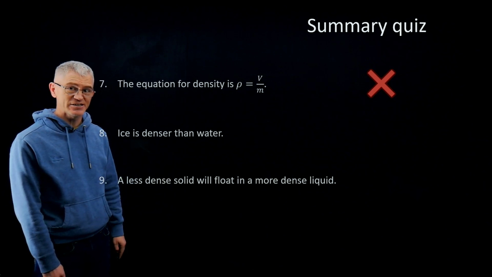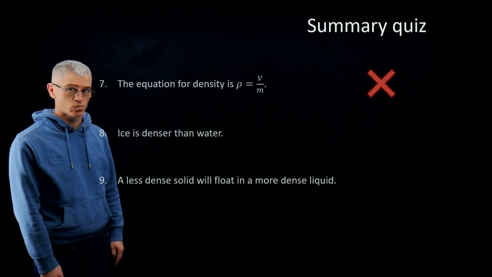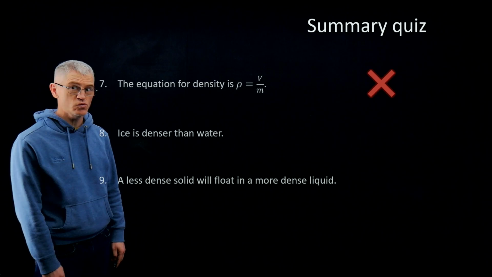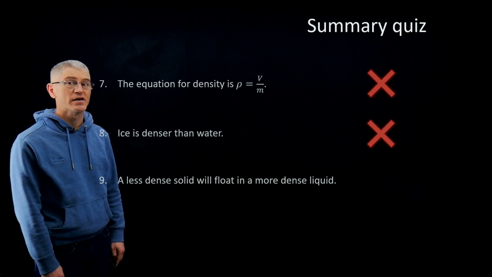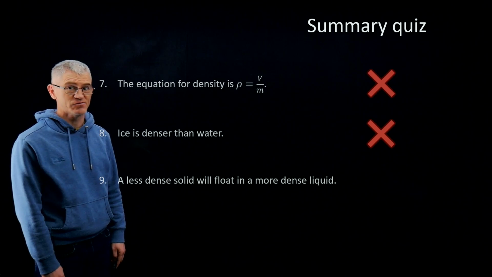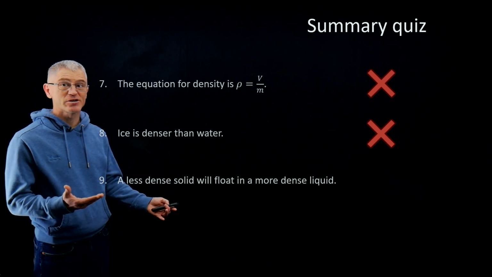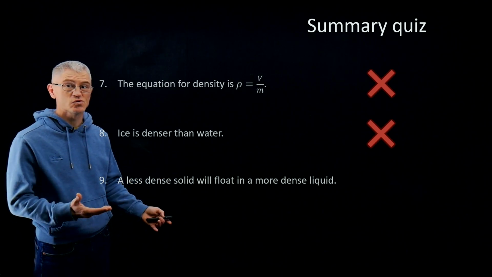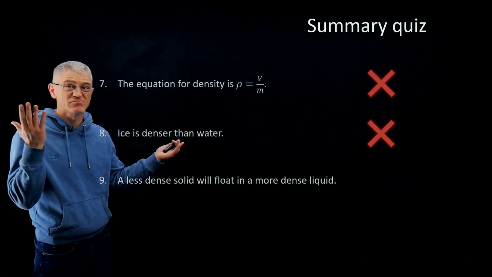Okay. Ice is denser than water. Well, if it was denser, what would it do? That's wrong. It would sink if it was denser than water. It is less dense than water. And there's a big thing we would not have: we would not have icebergs. Icebergs wouldn't float if ice was denser than water. Titanic wouldn't have sunk. So imagine how that would change history. Just saying.